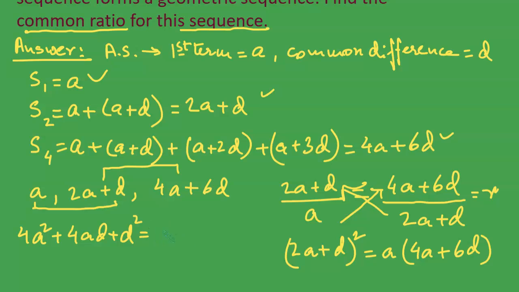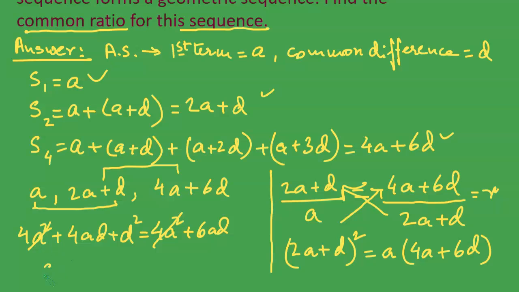This is equal to 4a square plus 6ad, the right hand side. Okay. So, we can safely cancel these two. It is a quadratic equation involving d, but it has the a factor as well, a variable as well. So, at most, we can find the relation between a and d. So, let us find the relation between a and d.